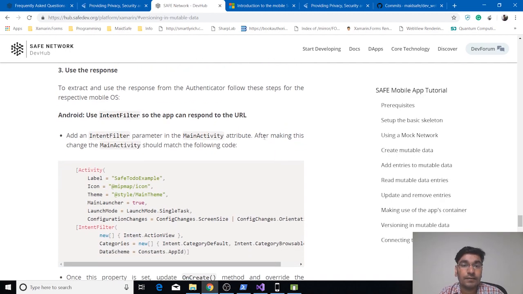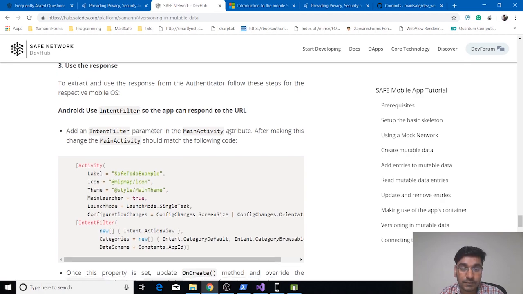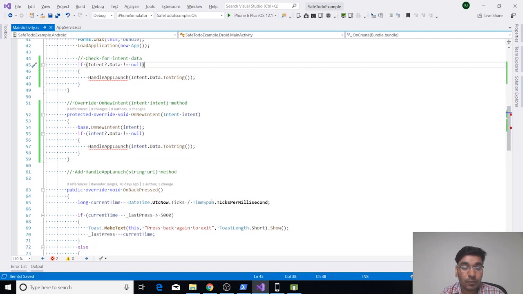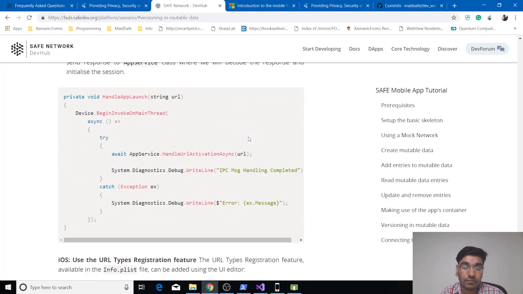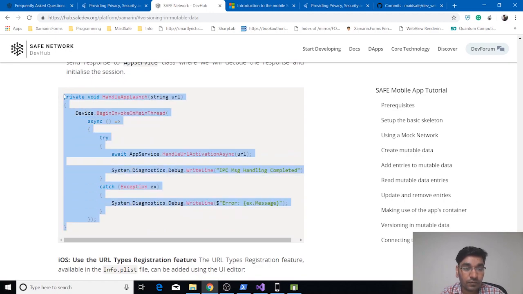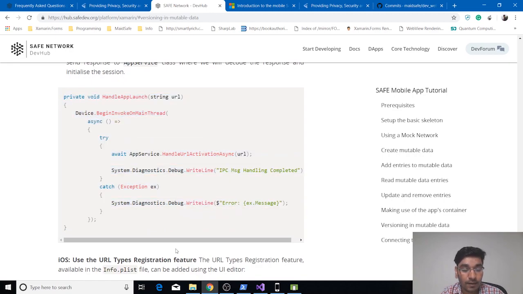So first we will look at the Android. So for Android, we will use intent filter, and what intent filter will help us with is that whenever you allow or deny your request on authenticator, your authenticator will try to open a URL, and that URL is basically your safe to-do application's URL. We will be processing the response which you got from your authenticator. For that, we are adding a new function called handle app launch.